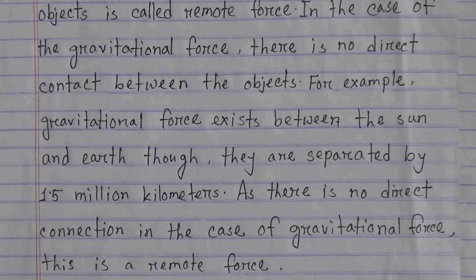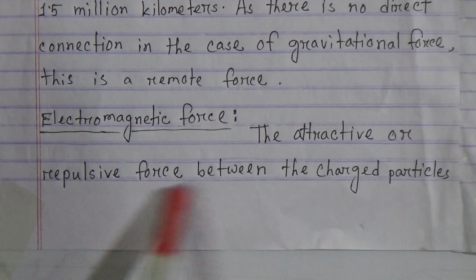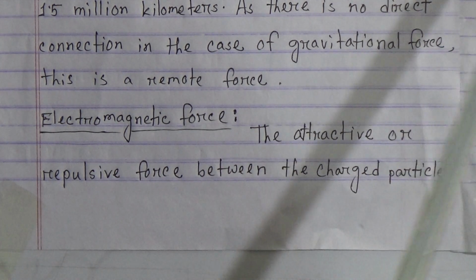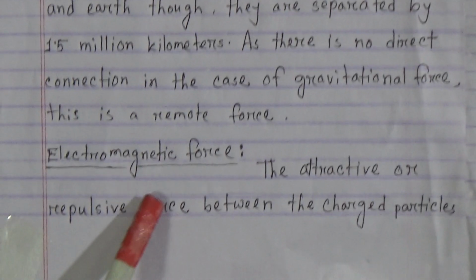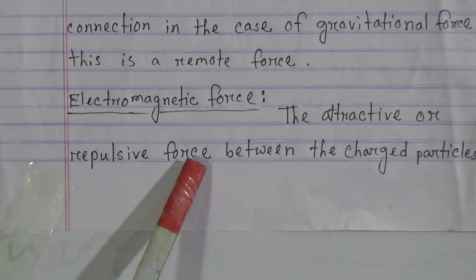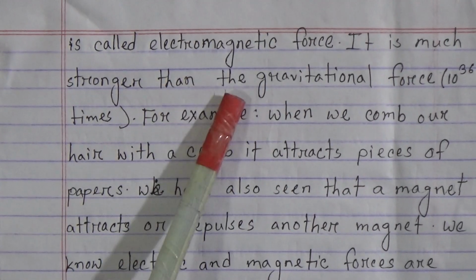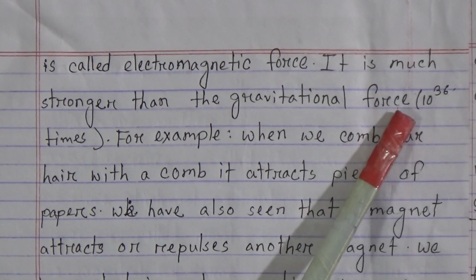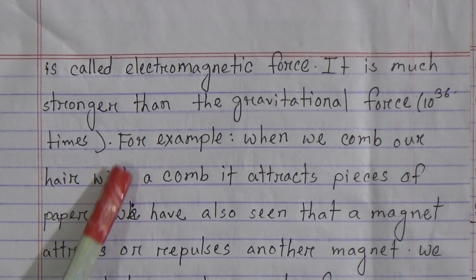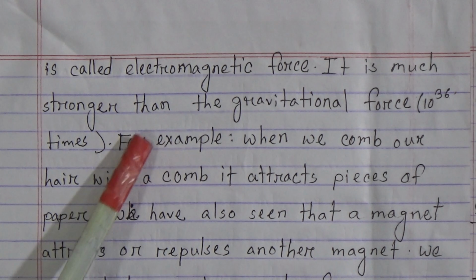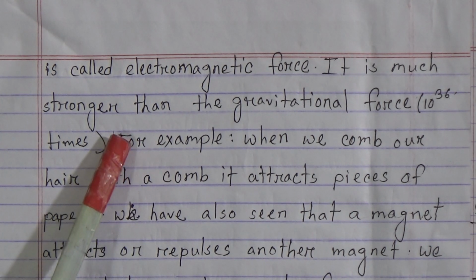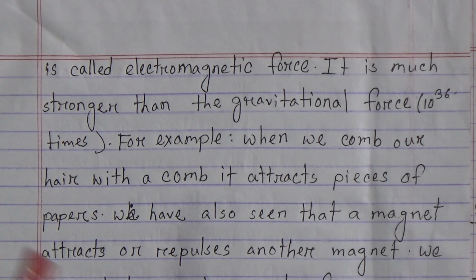Now electromagnetic force. The attractive or repulsive force between charged particles is called electromagnetic force. My dear students, I am repeating: the attractive or repulsive force between the charged particles is called electromagnetic force. It is much stronger than the gravitational force, that means 10 to the power 36 times stronger. My dear students, this is another characteristic of electromagnetic force.